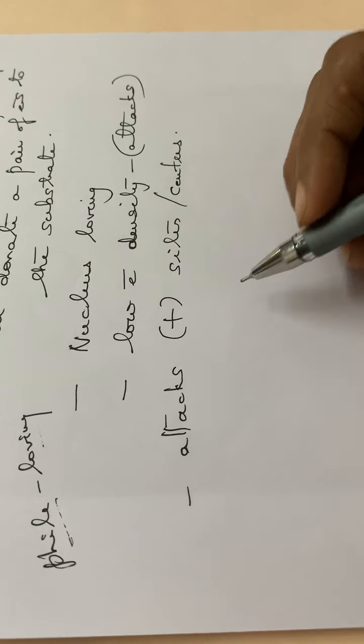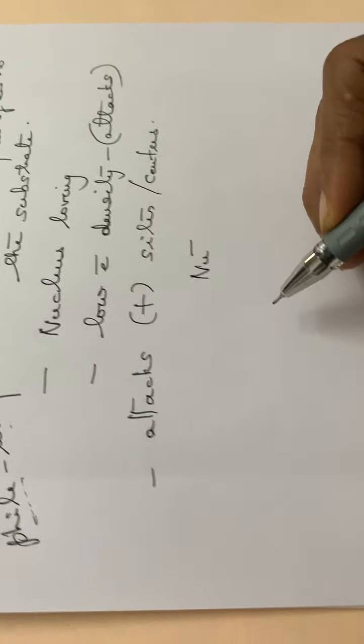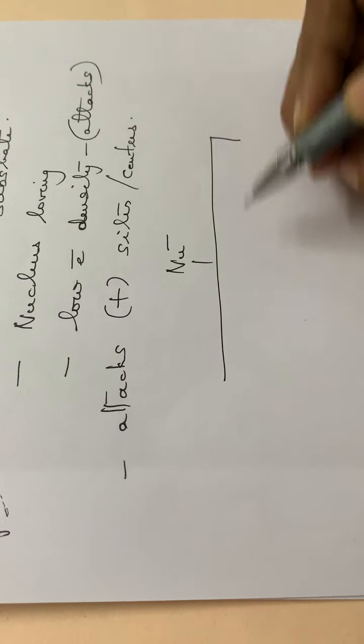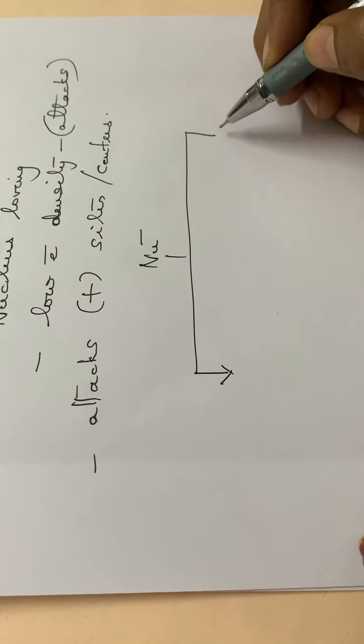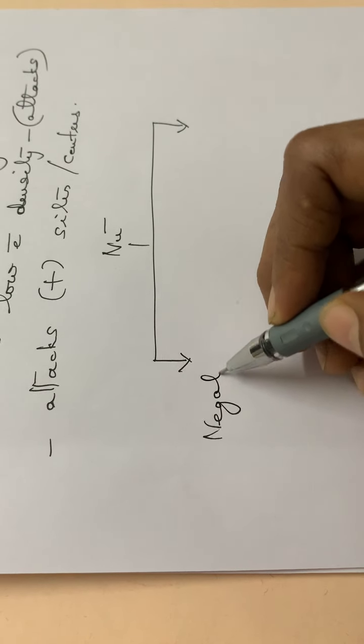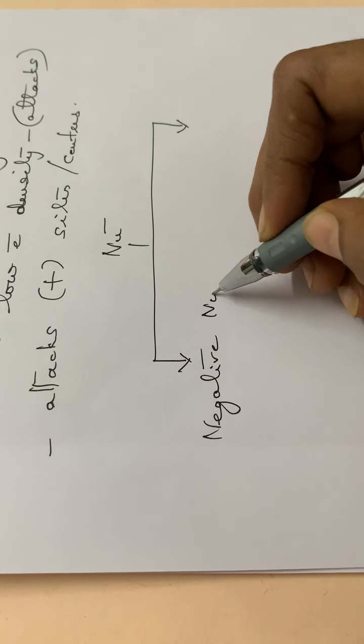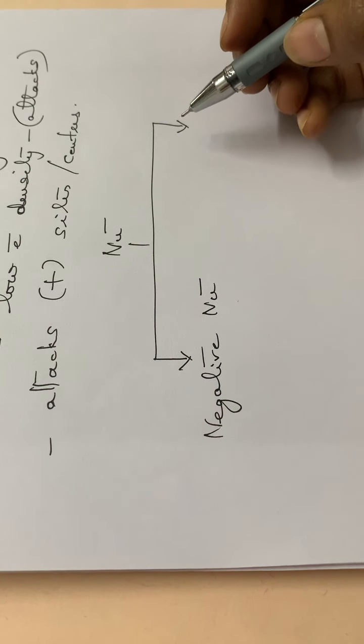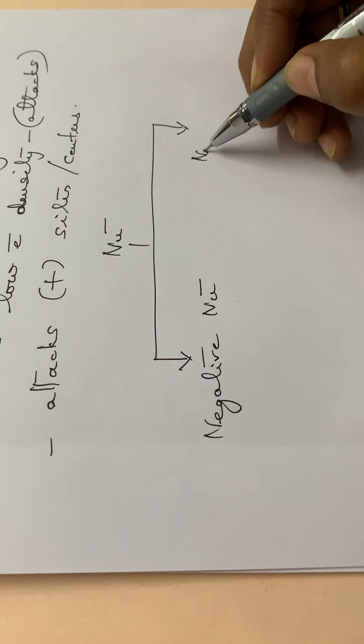Then again, these nucleophiles are classified into two categories, just as in the case of electrophiles. The first one is the negative nucleophiles, and the second one is the neutral nucleophiles.